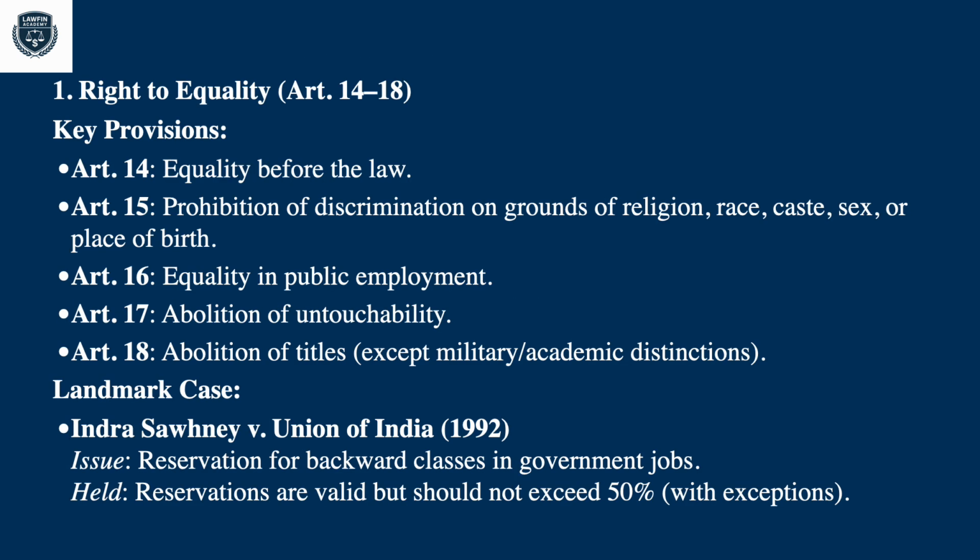Right to equality, Article 14 to 18, key provisions. Article 14, equality before the law. Article 15, prohibition of discrimination on grounds of religion, race, caste, sex, or place of birth. Article 16, equality in public employment. Article 17, abolition of untouchability. Article 18, abolition of titles except military or academic distinctions. Landmark cases: Indra Sawhney versus Union of India, 1992.